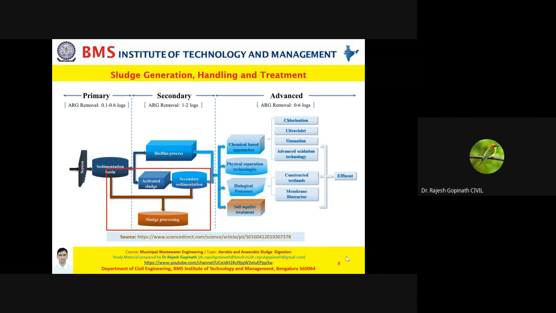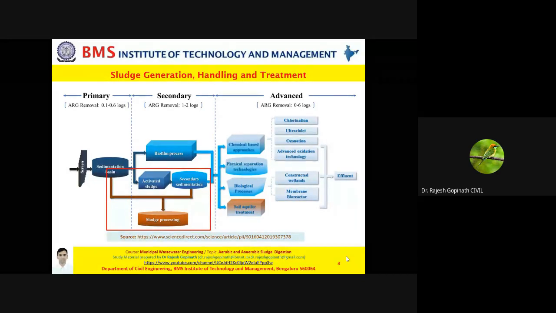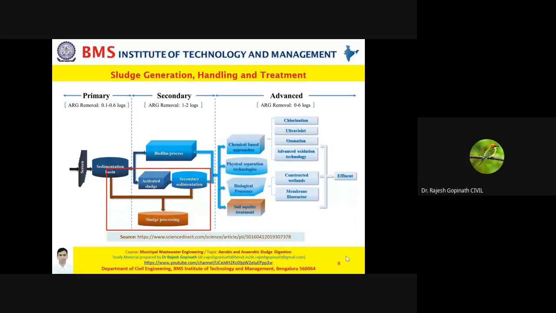Now sludge, or in simple words, we can also call it residual solids. Please understand, this is the byproduct or end product of your municipal wastewater treatment, wherein you have given physical treatment, chemical treatment, or biological treatment.